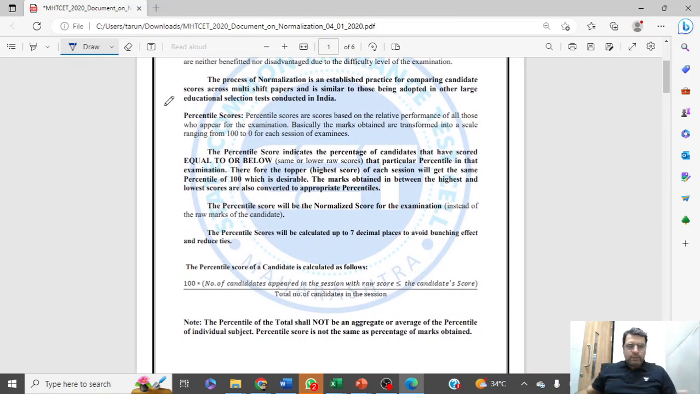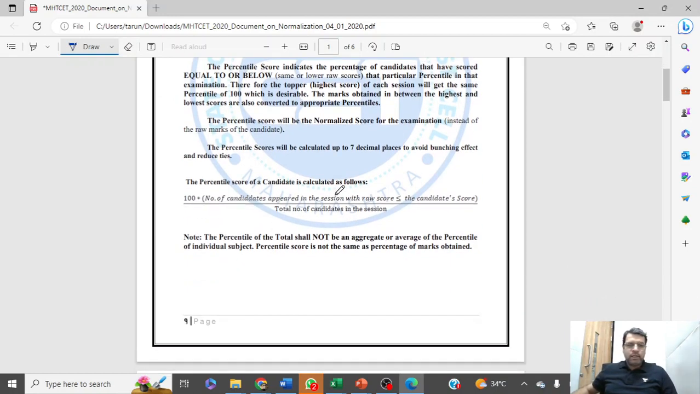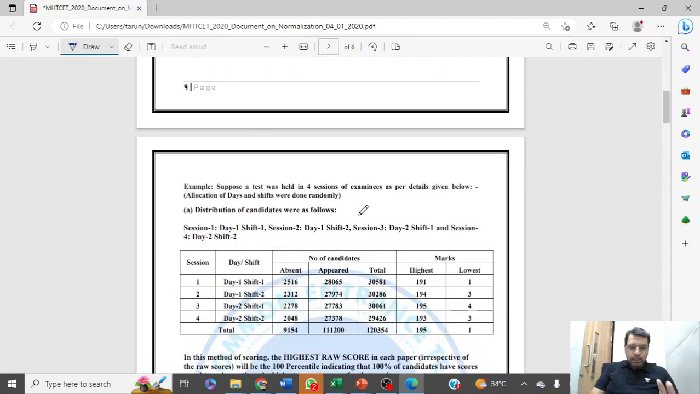You can simply observe that first they define the percentile, which we already know, correct? The percentile score of the candidate is calculated as follows: the number of candidates appeared in the session with raw score less than or equal to the candidate's score, upon the total number of candidates, which is simple, correct? That basically gives you a rank. So if you have a 90 percentile, that means out of 100 students, 90 are below you. That is a simple calculation.